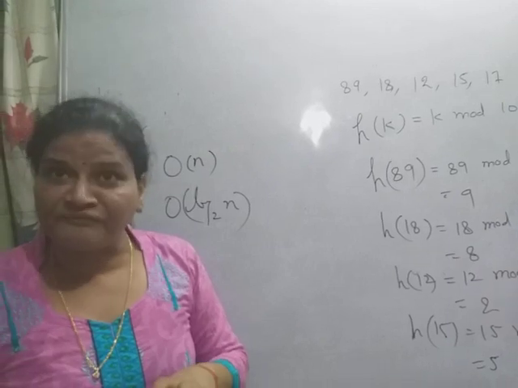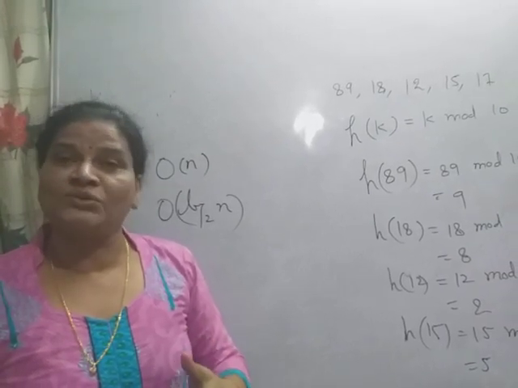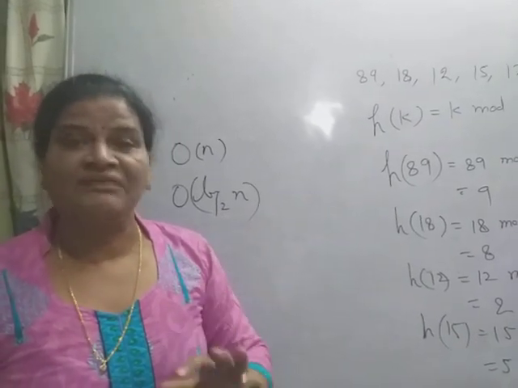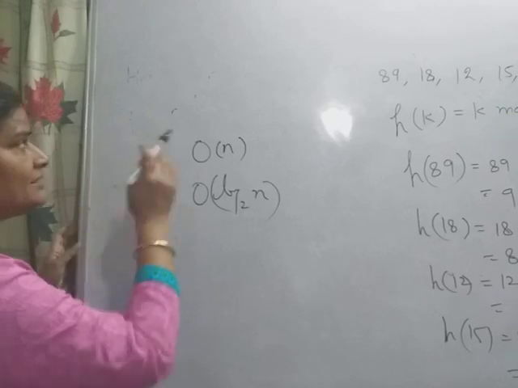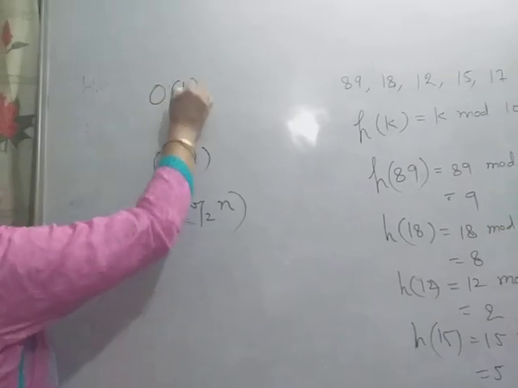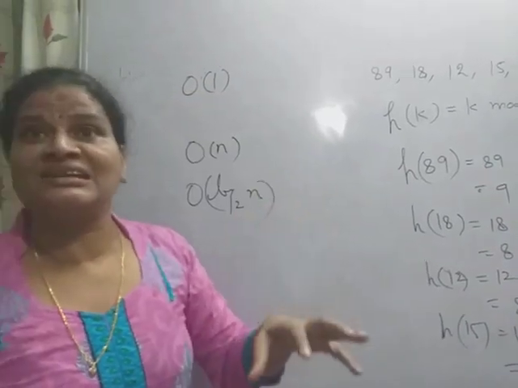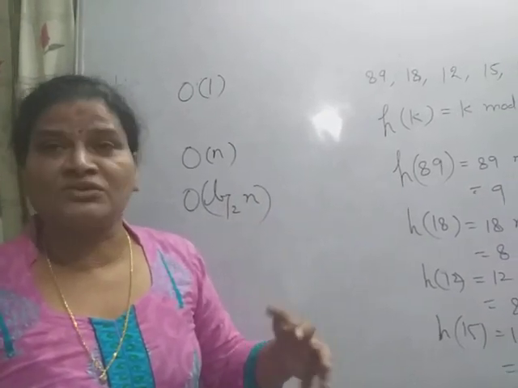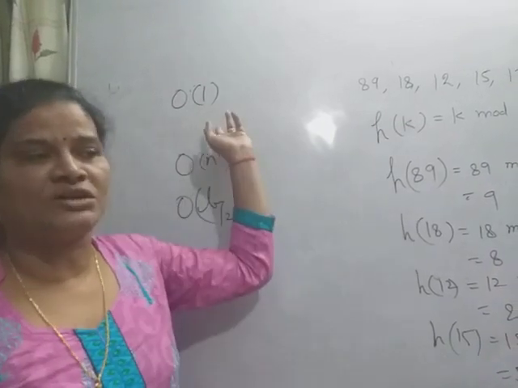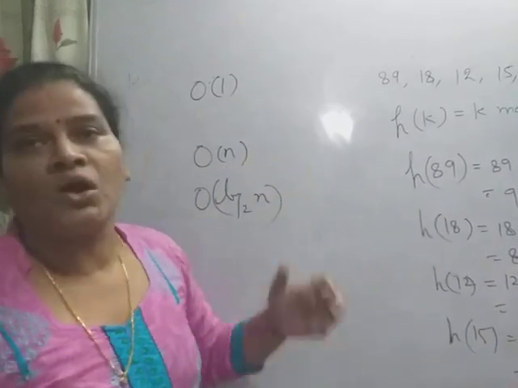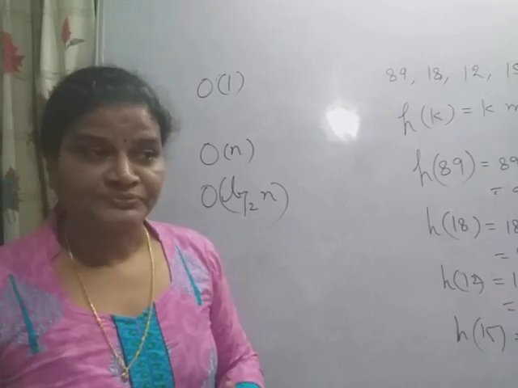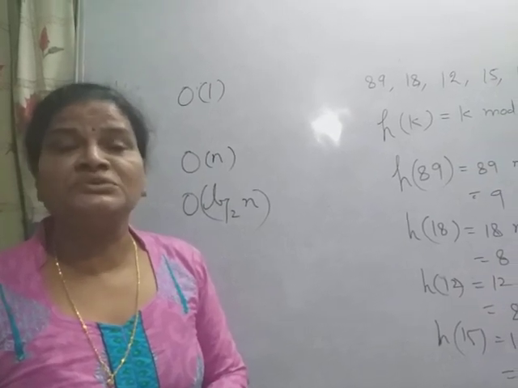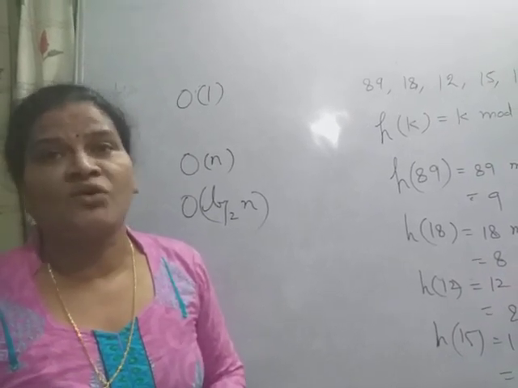And for perfect hashing, if we know how many keys are going to be stored and the size of the table is big enough, then in perfect hashing the search time is order of 1. That is constant, we can search a key in constant time. This is not true for all cases, but in the average case it is order 1. In the worst case it can be order of n. But here we can reduce the searching time. This is the main objective of hashing.